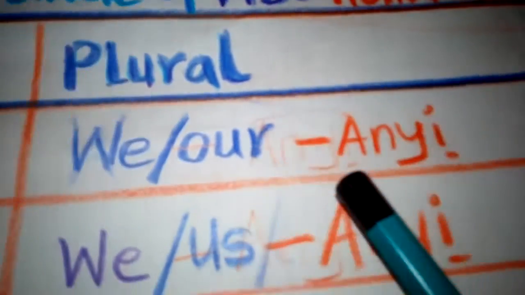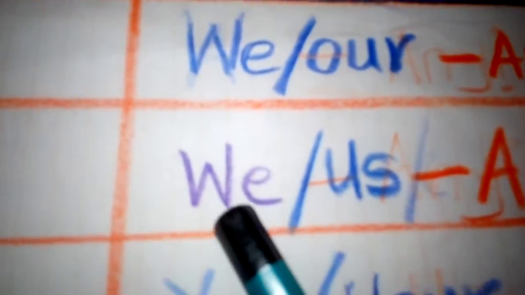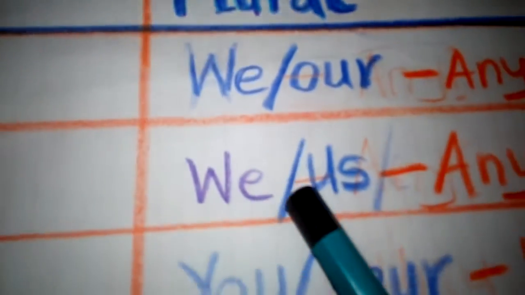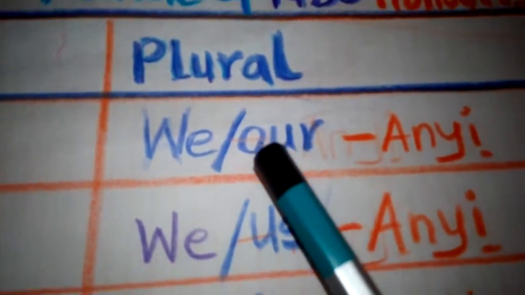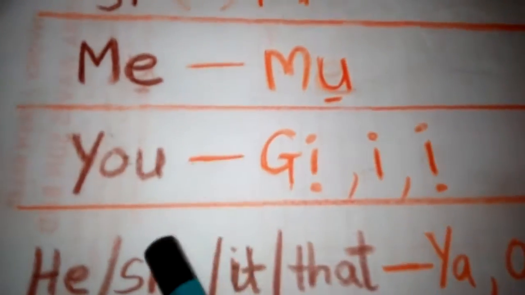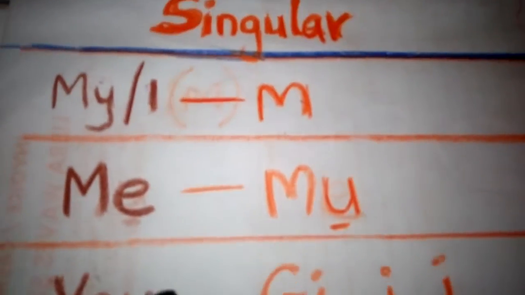Anyị, more than one person, in English is we or us or our. So that is what I mean here as a plural.